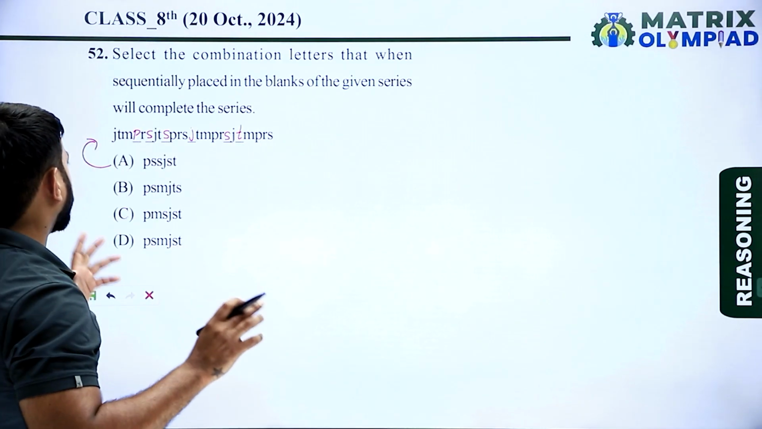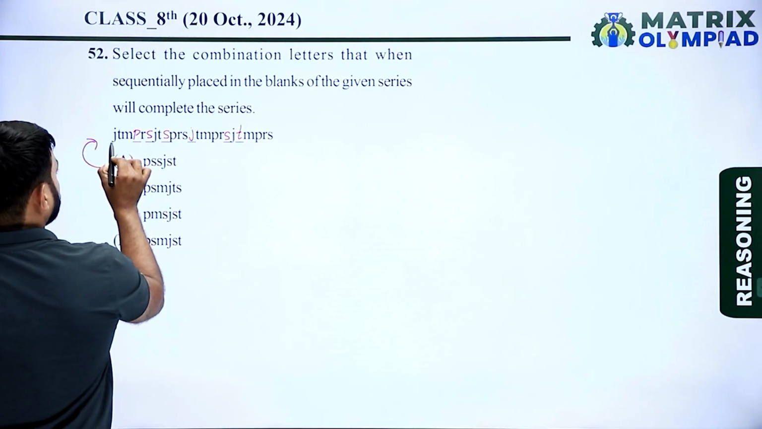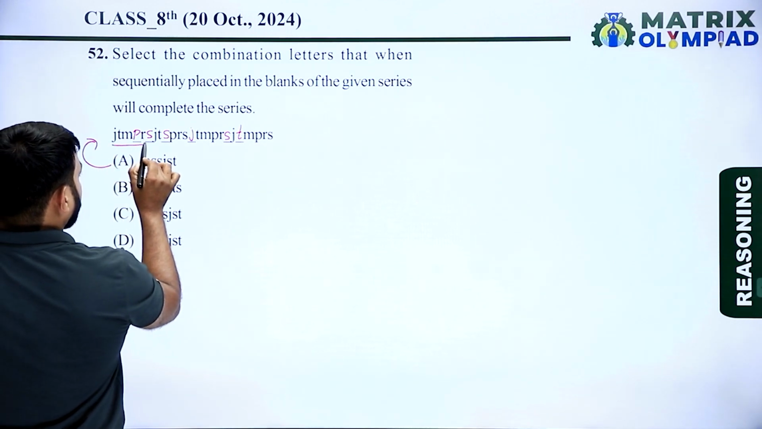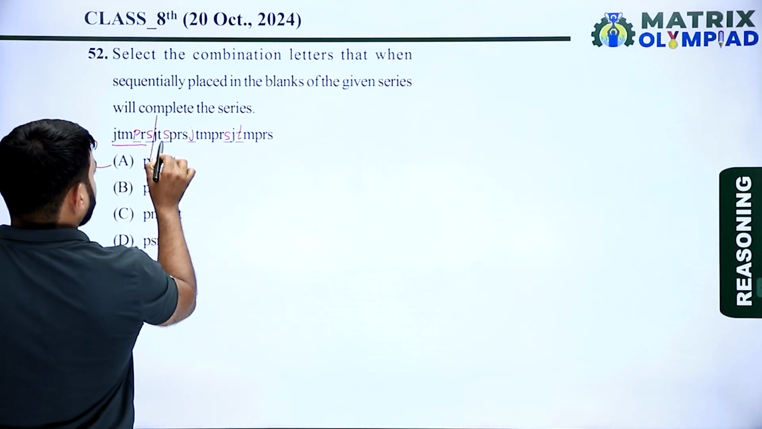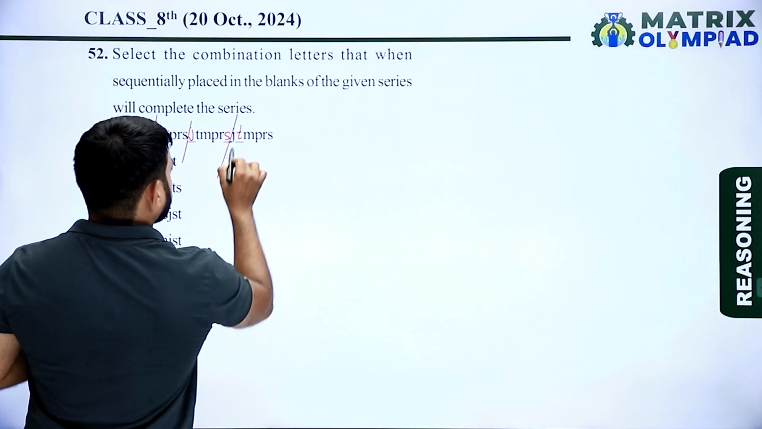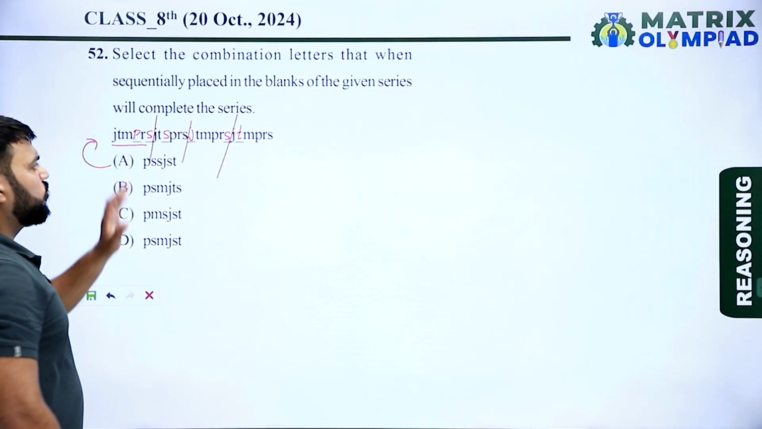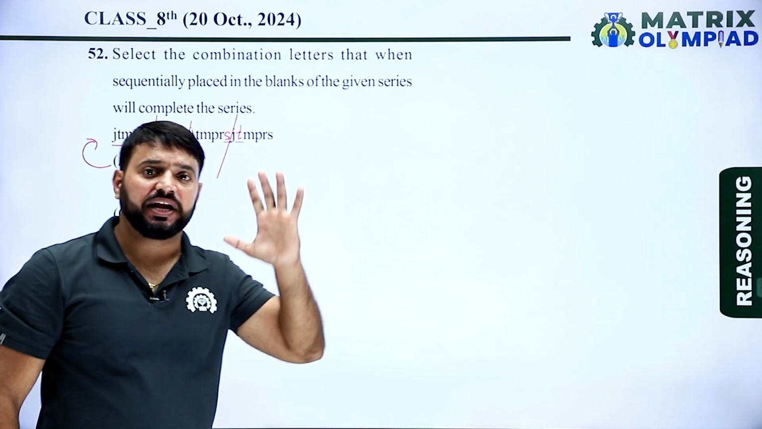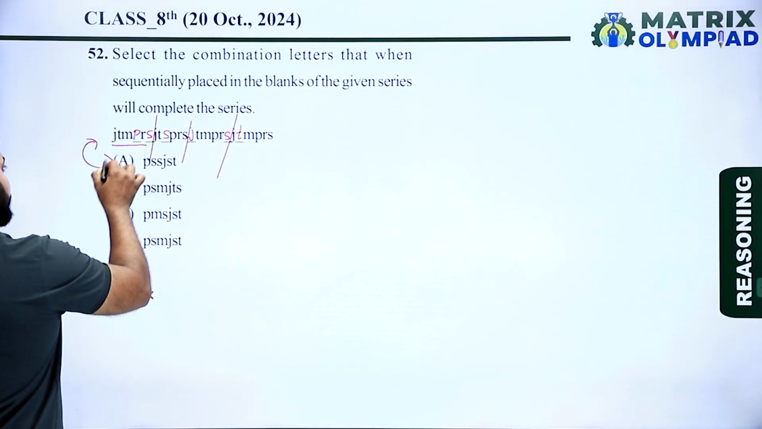So now check the pattern. The pattern is JTMPRS, JTSPRS, JTMPRS, JTMPRS. So no defined pattern is found from option A. So option A is the incorrect option.